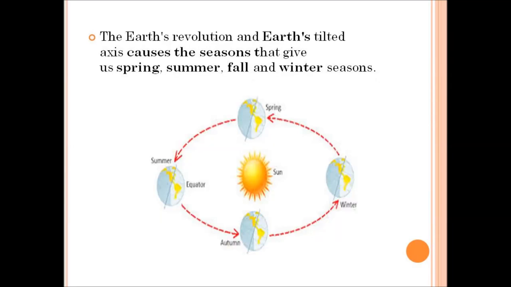We have studied that the rotation of the earth causes day and night. Likewise, the earth's revolution and earth's tilted axis cause the seasons. So we know what the seasons are. They are spring, summer, autumn and winter. So the rotation of the earth on its axis causes day and night, and the earth's revolution and earth's tilted axis cause the seasons.